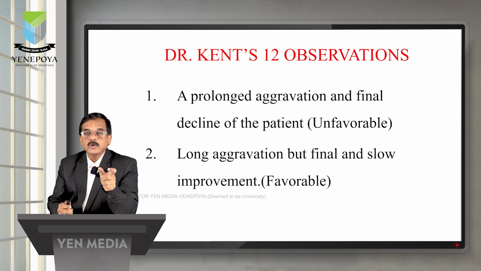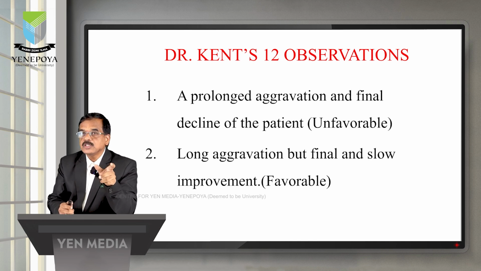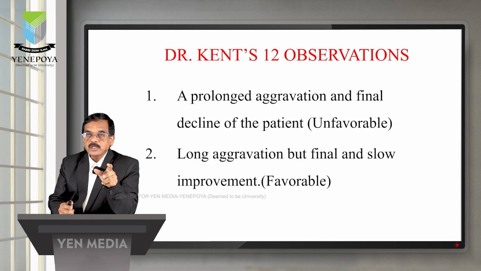Why is it favorable? Because there is a long aggravation. Might be the remedy is correct, might be the dose is correct, the problem may be in the potency, or else the potency is correct, the medicine is correct, the dose is not correct. So there is a slight change in the way to do it here. Here you should give the same remedy in a lower dose and a bit higher potency.